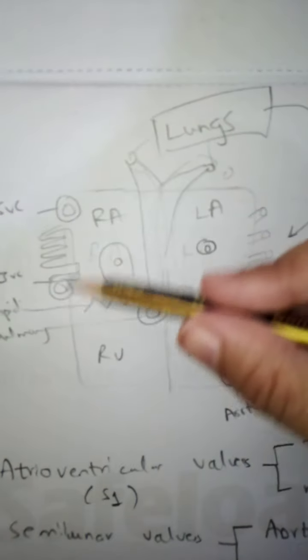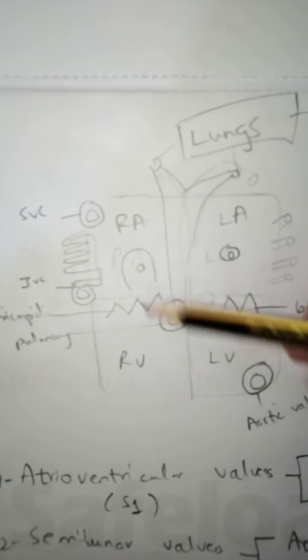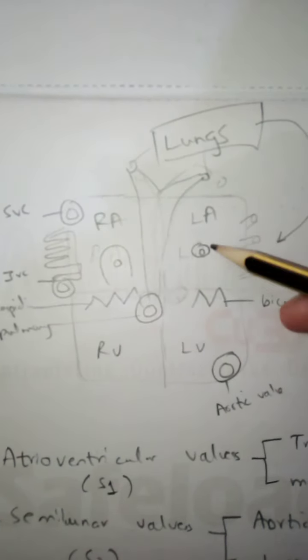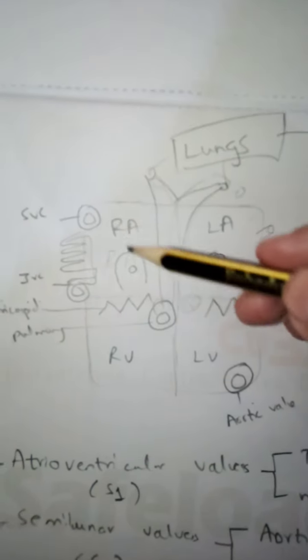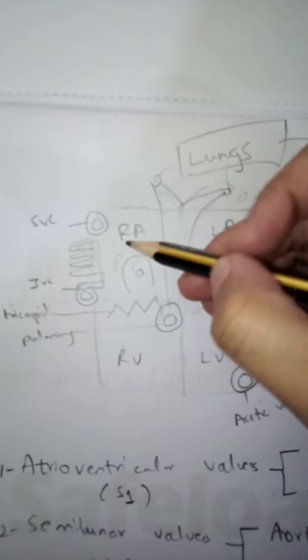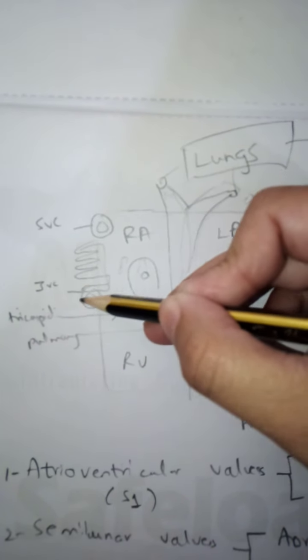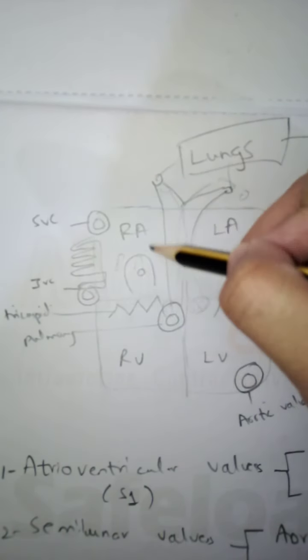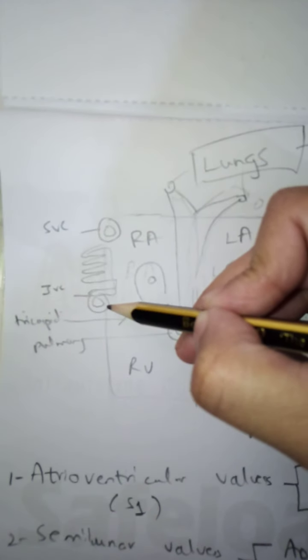If we see this hypothetical diagram, this is the right atrium, the right ventricle, the left atrium and the left ventricle. The openings and structures that are important in this we will discuss. First of all, the deoxygenated blood enters the right atrium through the superior and inferior vena cava.